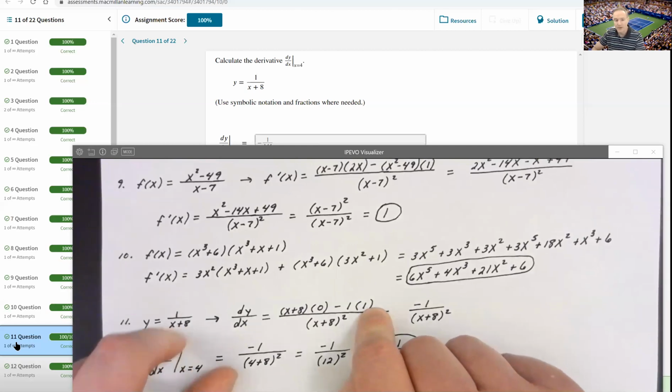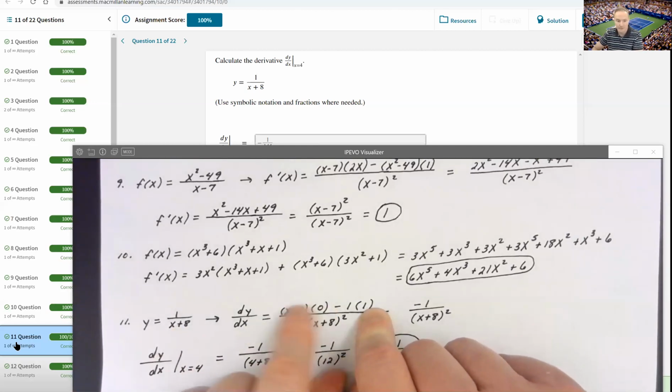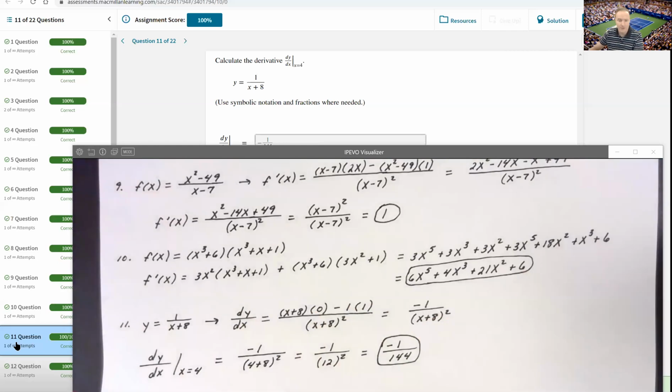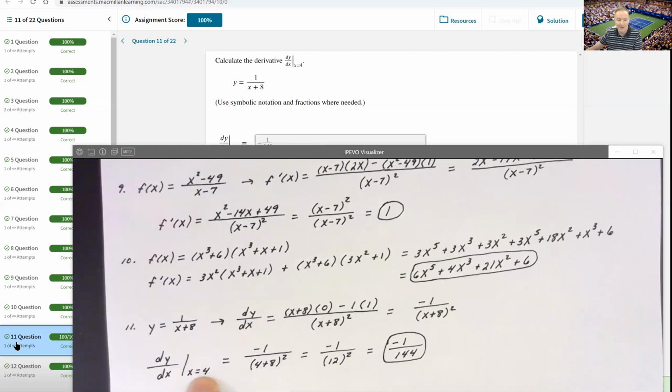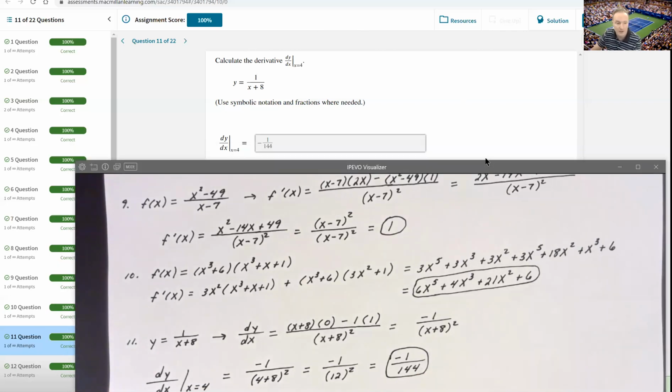So now that 0 makes the entire first term 0. 0 times anything is 0. So your entire numerator is just a negative 1, and of course your x plus 8 is squared in the denominator. So I know I have the dy dx final derivative answer. Now it's just a matter of evaluating that at 4. When you plug a 4 in for x, you get negative 1 over (4 plus 8) squared. That's negative 1 over 12 squared, which is negative 1 over 144. And you can see that that's what I entered in on Achieve.